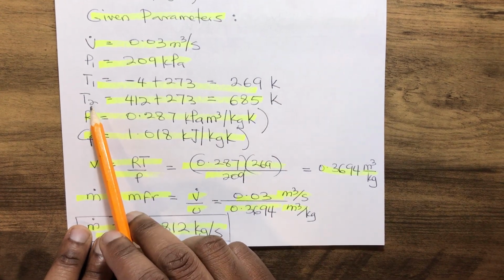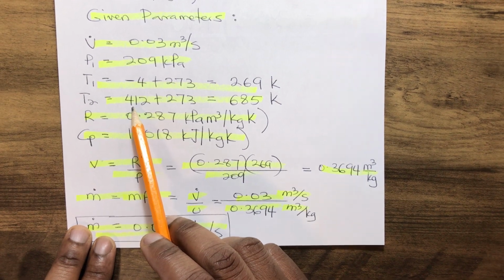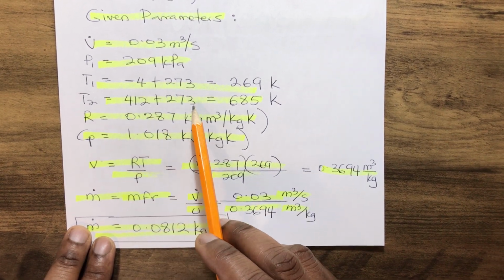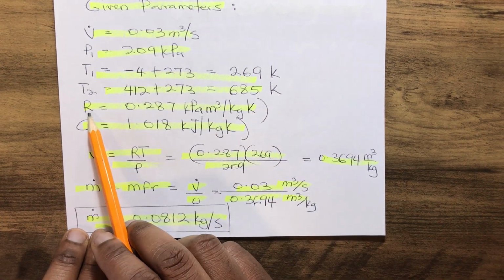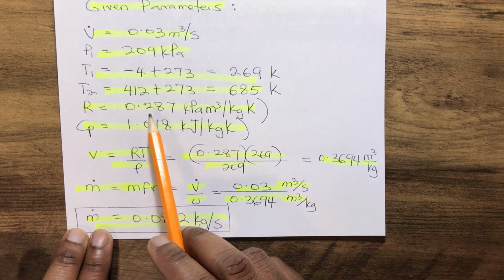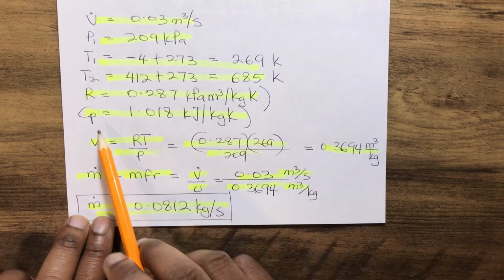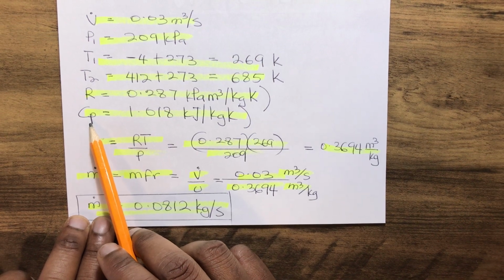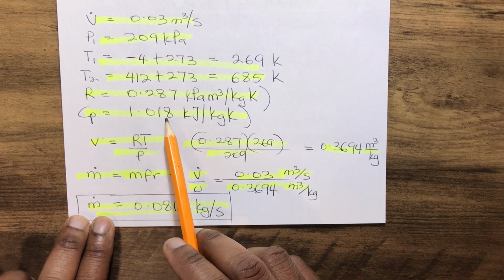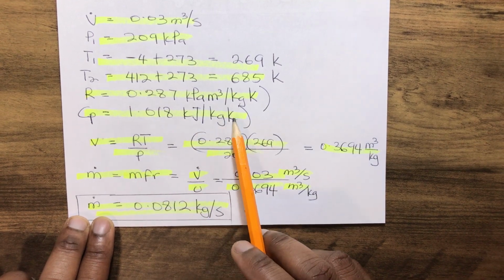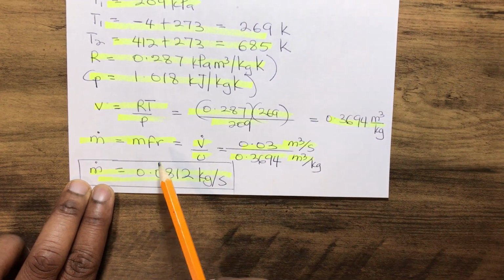Our temperature 2, which is the exit temperature of the compressor, is 412 plus 273, which gives us 685 Kelvin. Our R, which is the gas constant, is 0.287 kilopascal meter cube per kilogram per Kelvin. Our CP, which is the specific heat at constant pressure for the air, is 1.018 kilojoule per kilogram per Kelvin.